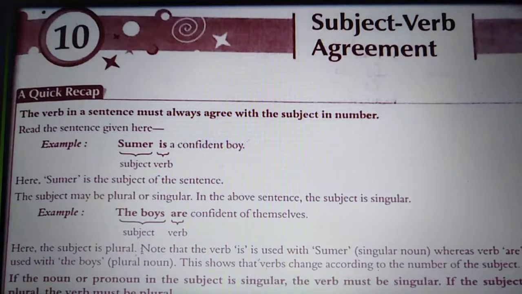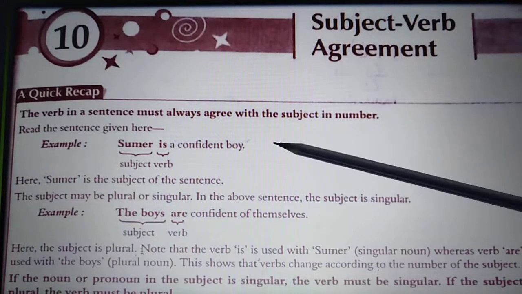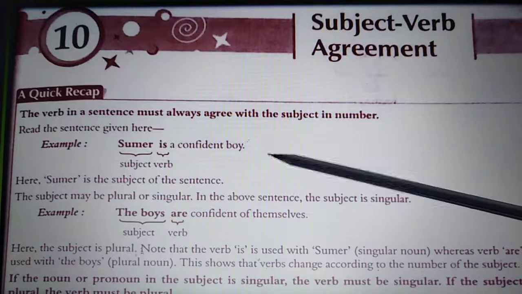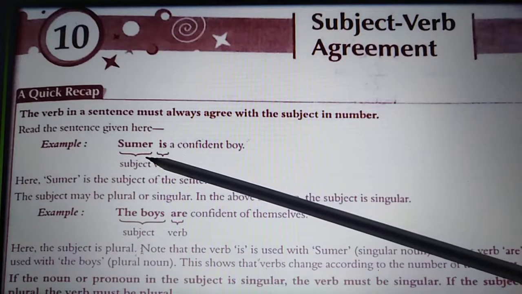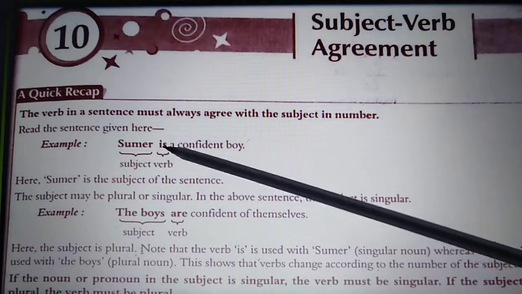You have done all these, you know the usage of all these verbs from tenses. So it is just a recapitulation of what I am doing here at the initial point, and then later you will get to know many more points. Right, so the first example: Summer is a confident boy. Here the subject is Summer and Summer is one in number, right? Because the subject is singular, we are placing is.